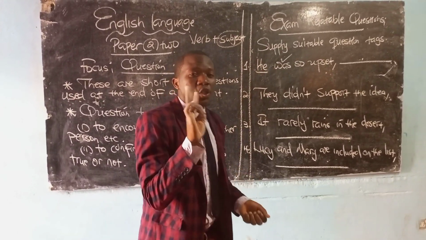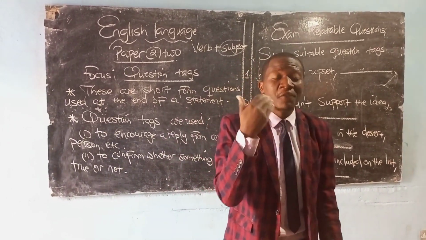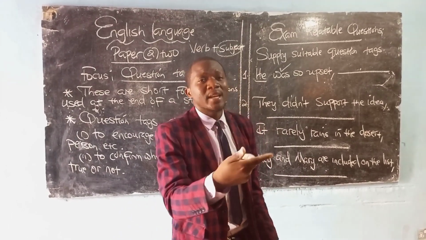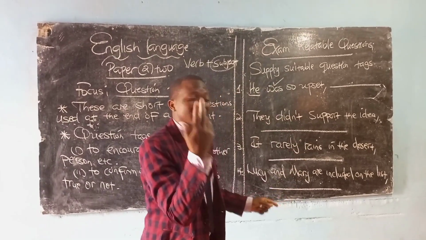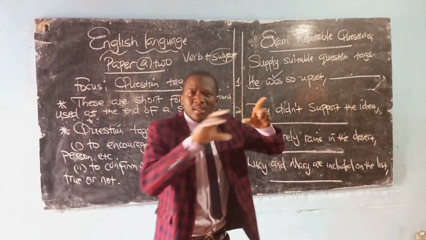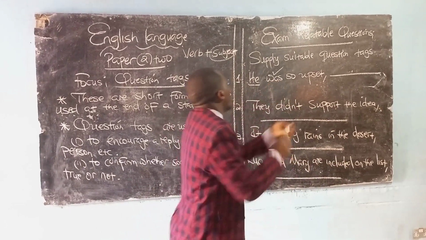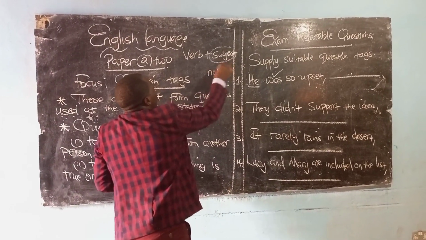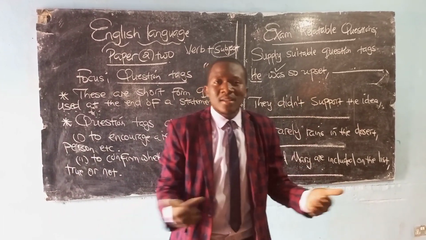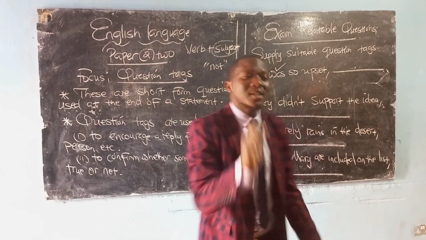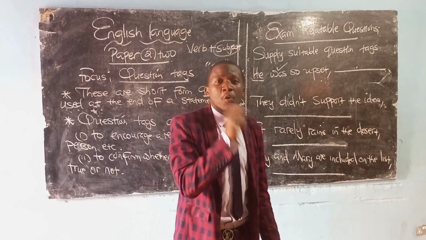And these are two rules we're going to follow. A positive statement will be followed by a negative question tag. How do you tell if a sentence is positive? A positive statement will always agree with the idea of the sentence. He was so upset. That's a statement which describes something that had already happened, so this is positive because it doesn't contain a not. But once a statement says the idea is not happening, that is a negative statement. A negative statement will be followed by a positive question tag.